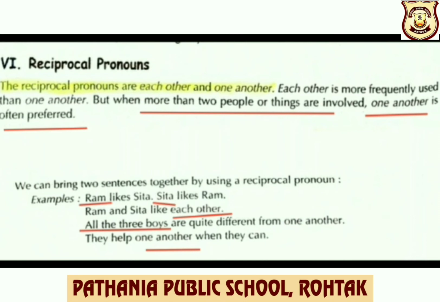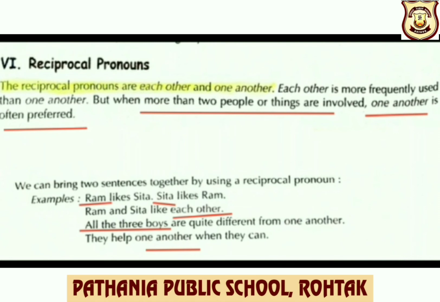Ram likes Sita. Sita likes Ram. Ram and Sita like each other. All the three boys are quite different from one another. They help one another when they can. So here you can see, children, Ram and Sita are two people, so we are using each other.